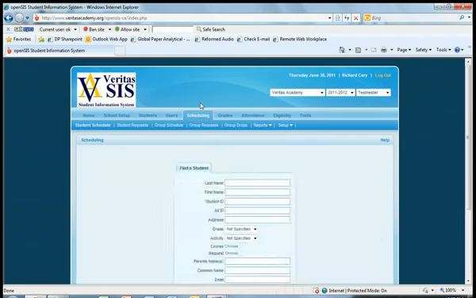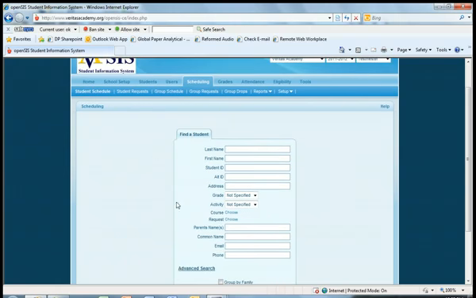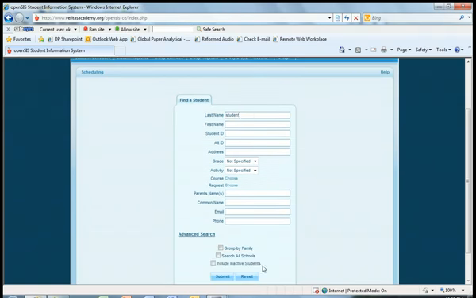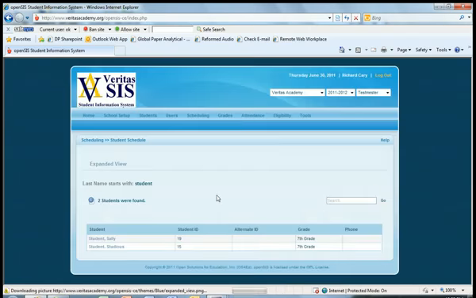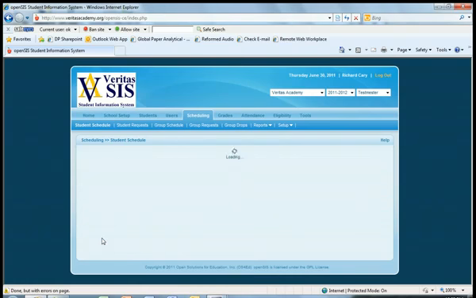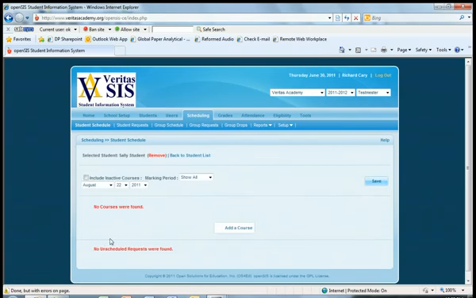So you click on Scheduling. It will automatically come up to the Find a Student window. Again, if you have 100 students, the easiest way probably is to search by their last name. So we'll type in student, because I've set up a test student under that name, and come down here and click Submit, and you will see Studious and Sally, brother and sister, will come up, and we are going to sign Sally up for classes. So we'll just click Sally's name, and it'll bring up her schedule.